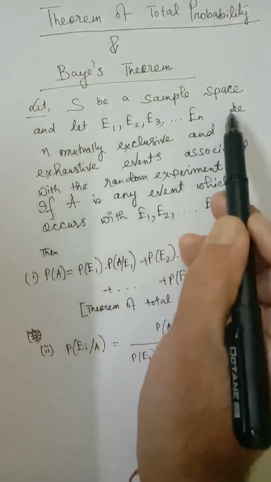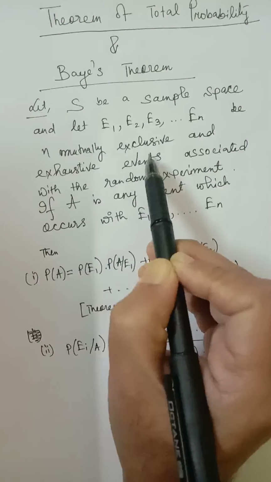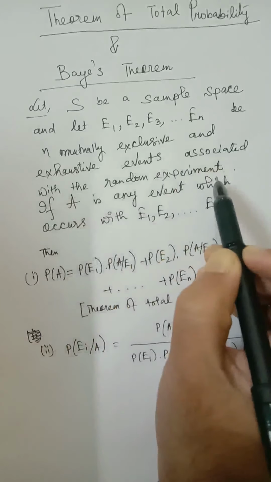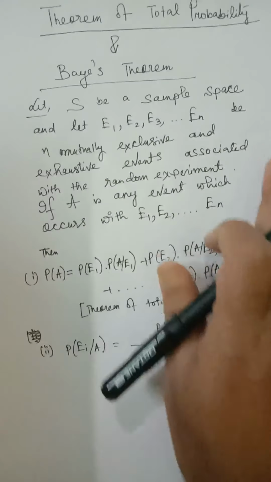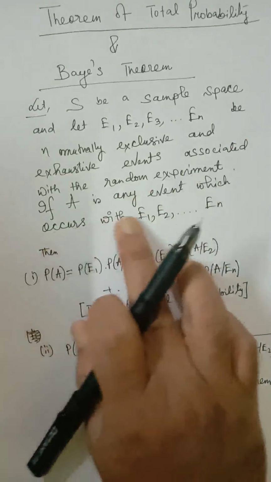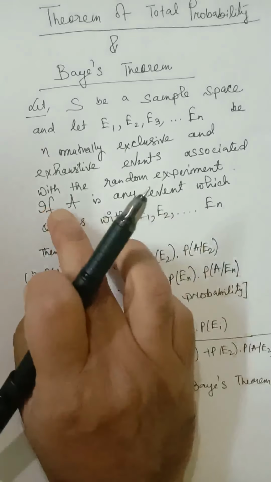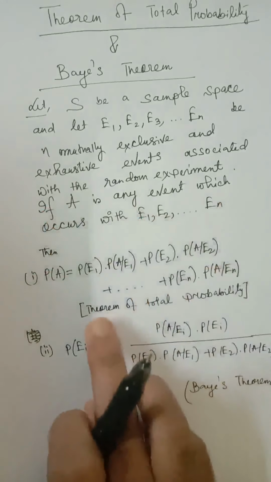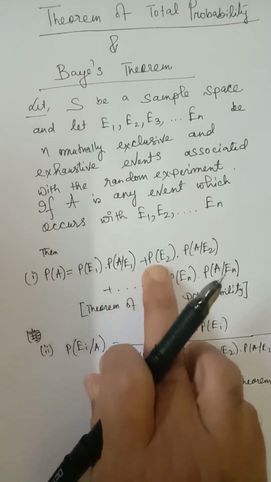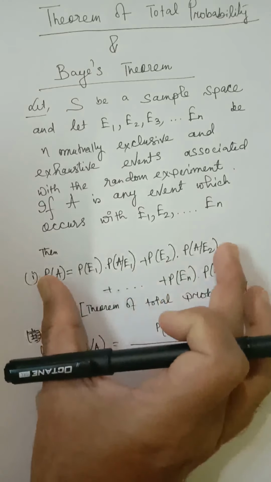Let S be a sample space and let E1, E2, E3, ..., En be mutually exclusive and exhaustive events associated with the random experiment. If A is any event which occurs with all of these events, then the probability of A is P(E1) into P(A/E1) plus P(E2) into P(A/E2) plus ... P(En) into P(A/En). This is called the theorem of total probability.